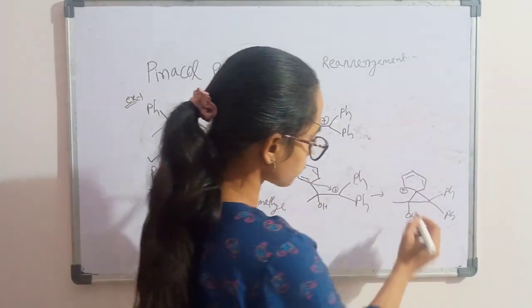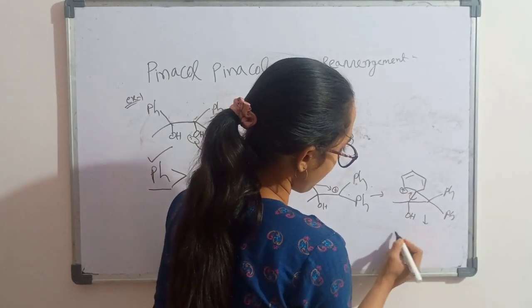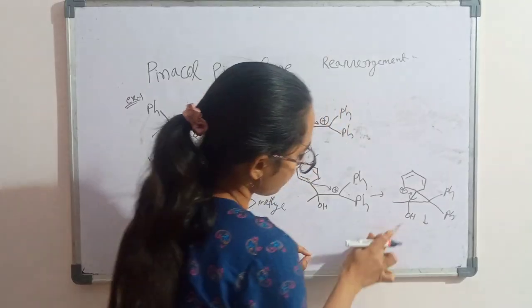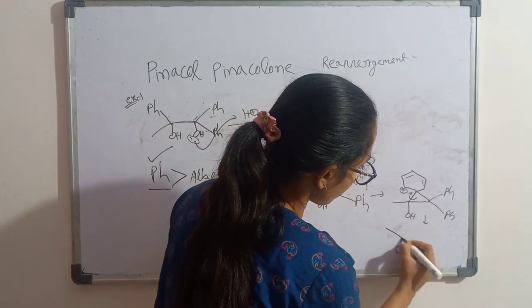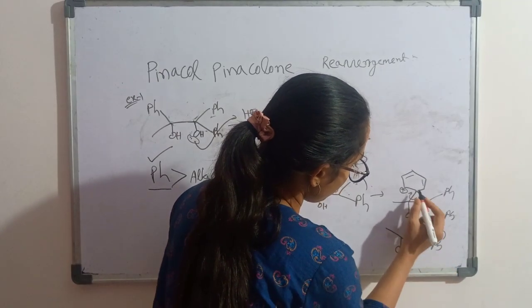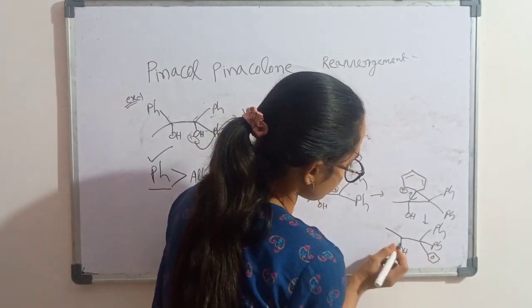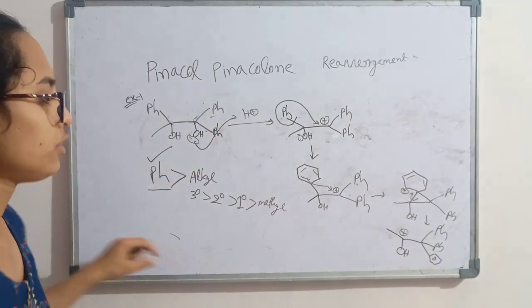Now this bond gives back electrons to this bond, and phenyl goes back to another carbon. This phenyl also here, and the carbocation forms here.